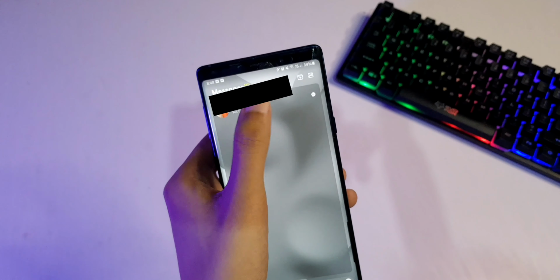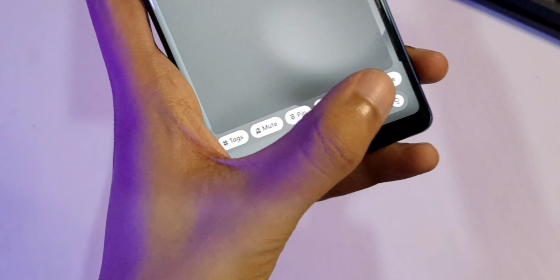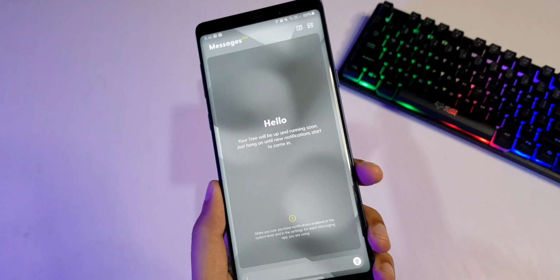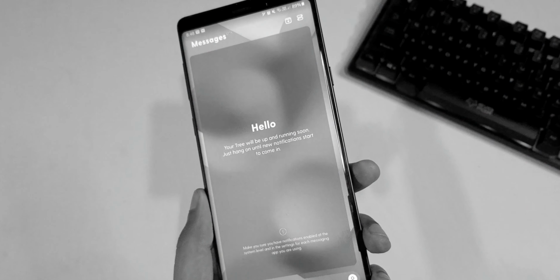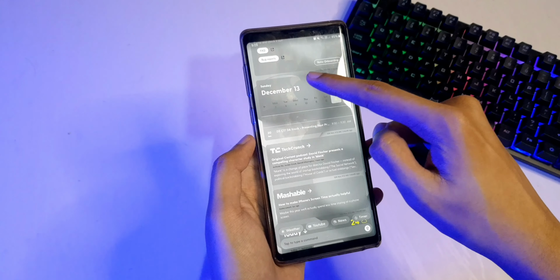But I still wish that there was a way to swipe away these notifications. I mean, I have to press and hold and clear it. That might get annoying if I have a lot of notifications, but thankfully I don't have a lot of friends, so it won't be much of a problem for me. I mean, haptics have been given a lot of importance here. Everything just vibrates when you touch it.